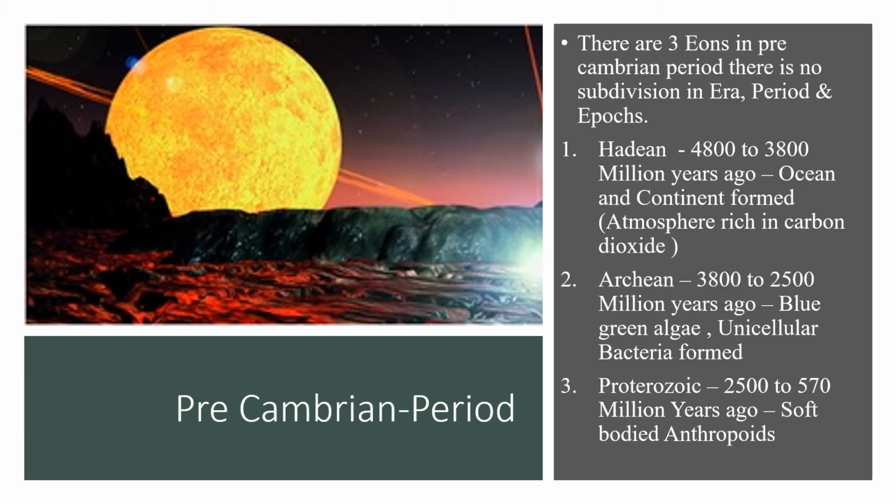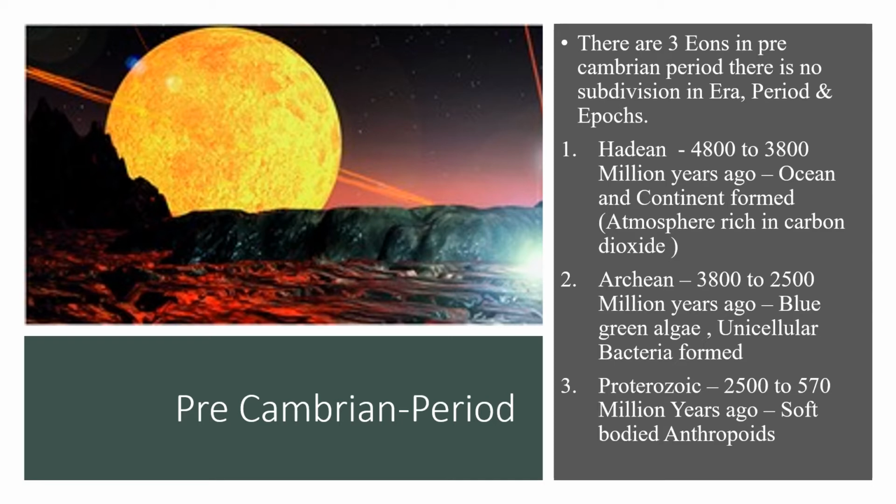The first period of Earth's evolution is the pre-Cambrian period. There is not a lot of information about the pre-Cambrian period, so there is no typical division between eons, eras, periods, and epochs. There are simply three eons within the pre-Cambrian period. The first eon is Hadean. The period of Hadean was 4800 to 3800 million years ago.